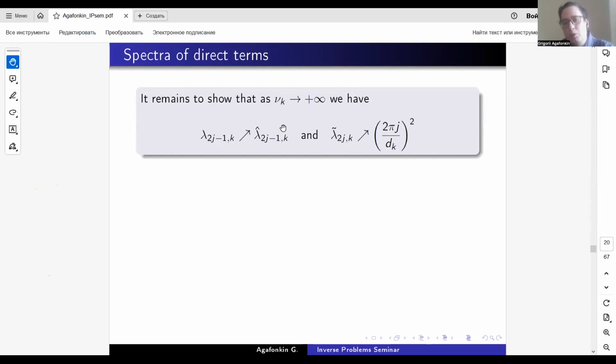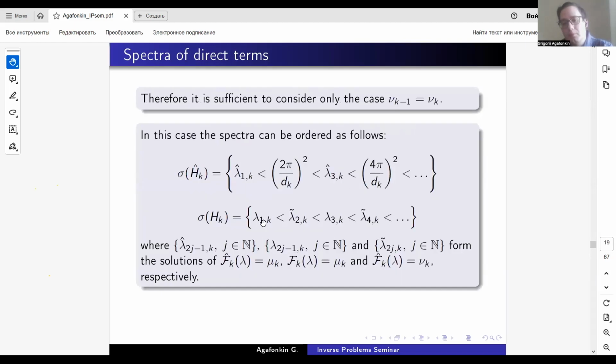So it remains to show that as nu_k tends to infinity, we have the increasing convergence of the eigenvalues with odd numbers to the remaining hat ones, and the convergence of tilde eigenvalues to 2 pi j over d_k squared. So this one tends to this one, this one tends to this, and so on.